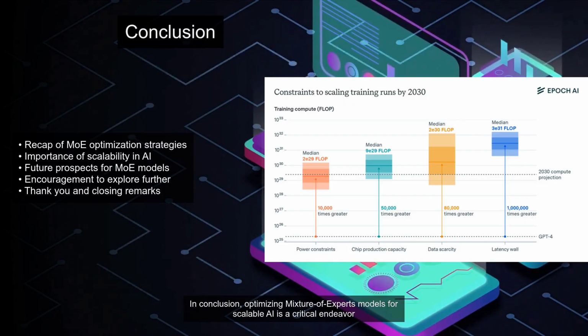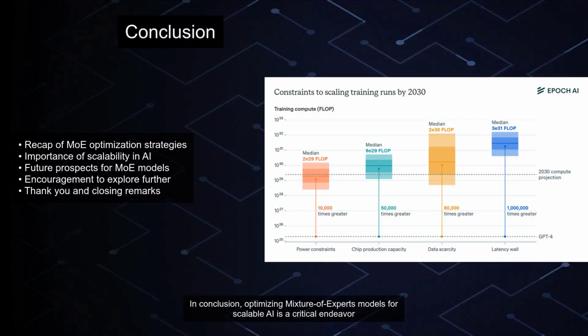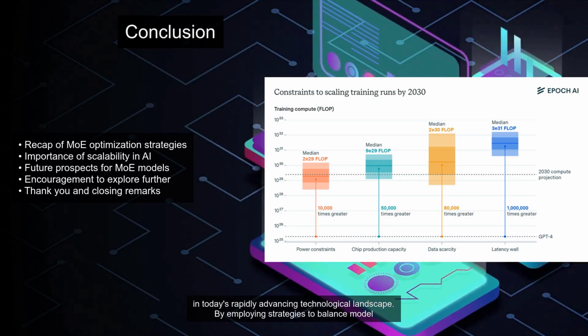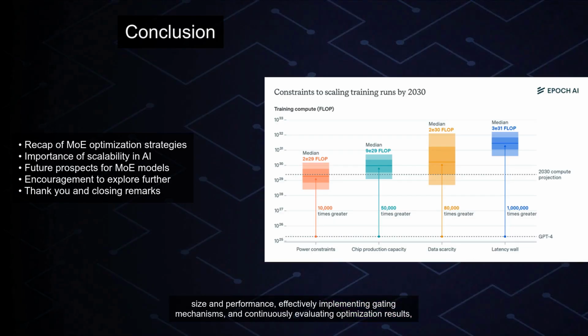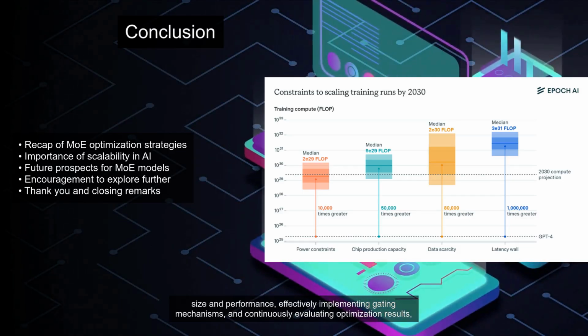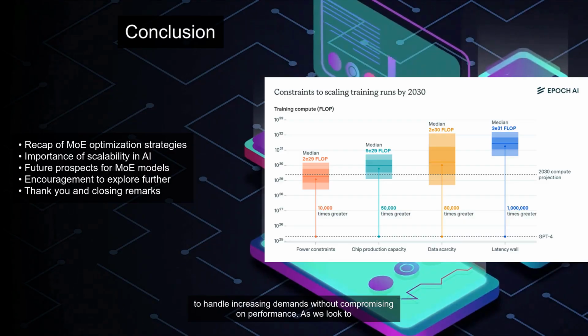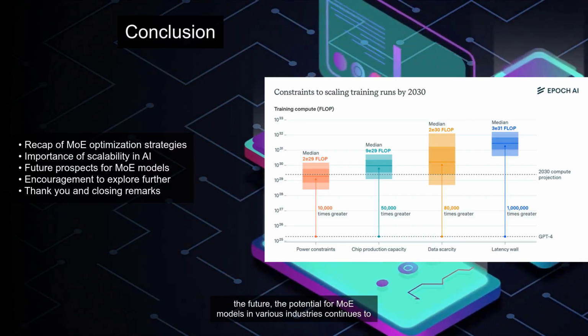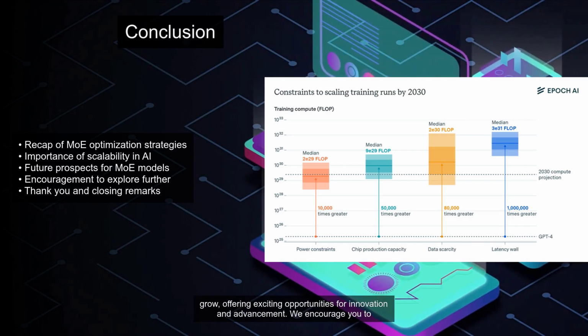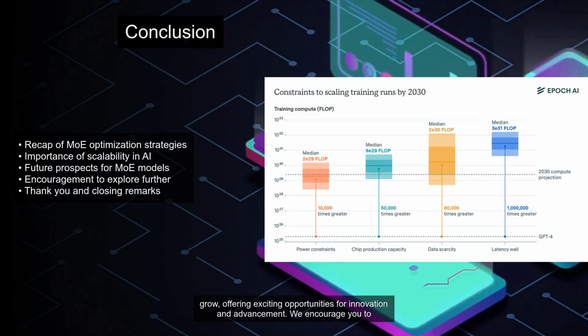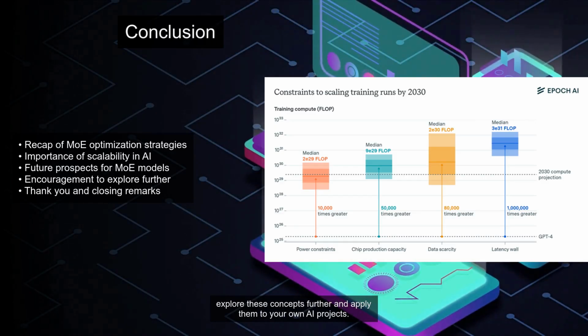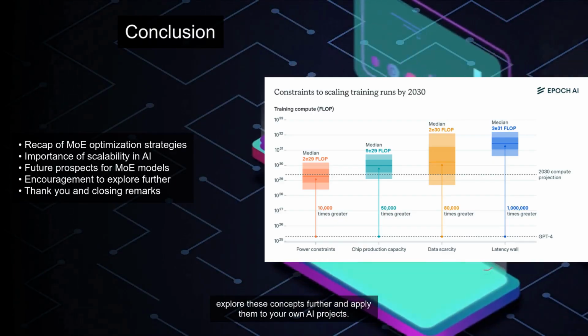In conclusion, optimizing mixture of experts models for scalable AI is a critical endeavor in today's rapidly advancing technological landscape. By employing strategies to balance model size and performance, effectively implementing gating mechanisms, and continuously evaluating optimization results, developers can create AI systems that are both efficient and powerful. Scalability remains a key factor in the success of AI deployments, enabling models to handle increasing demands without compromising on performance. As we look to the future, the potential for MoE models in various industries continues to grow, offering exciting opportunities for innovation and advancement.